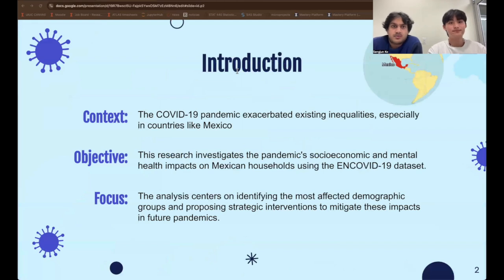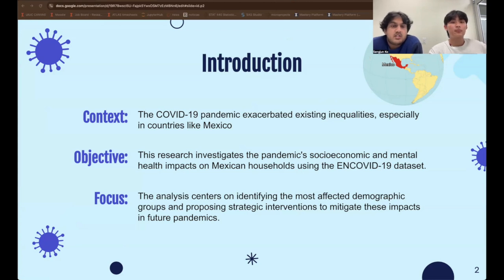So we'll get started off with some context. The COVID-19 pandemic has disrupted societies worldwide and worsened existing inequalities, especially in Mexico, where societal and economic weaknesses are pronounced. Young adults, women, and low-income households were hit hardest, facing increased mental health issues, job losses, and income cuts. The pandemic exposed these societal gaps, underscoring the need to address them for future resilience.